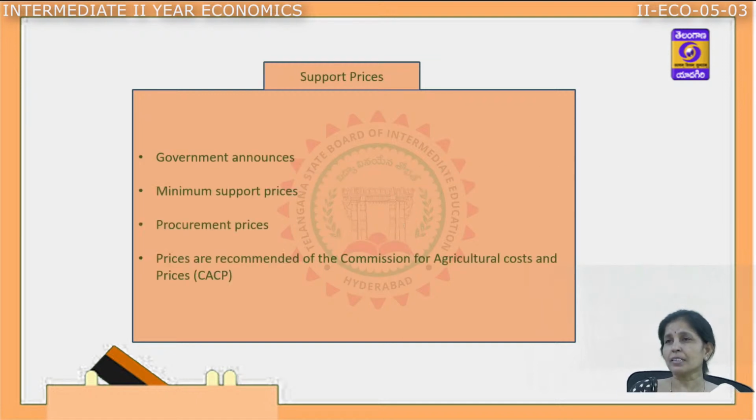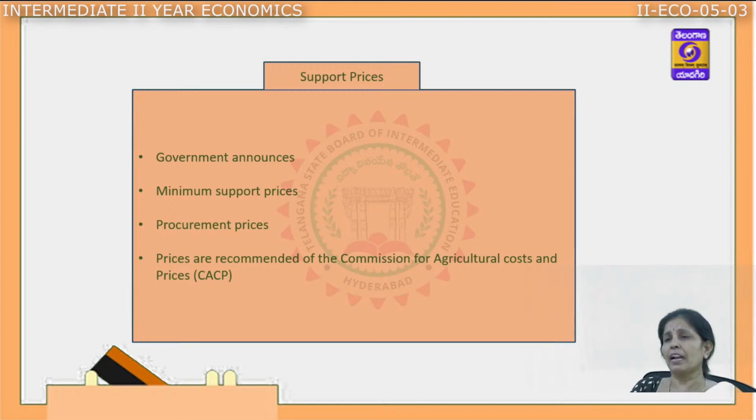The next one is support price. Here the government announces different policies, different subsidies so that they are supporting the farmers in various aspects. The government is fixing the minimum support price because the farmers are not receiving remunerative prices.